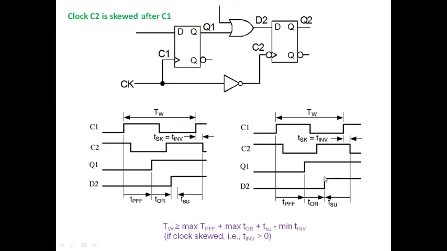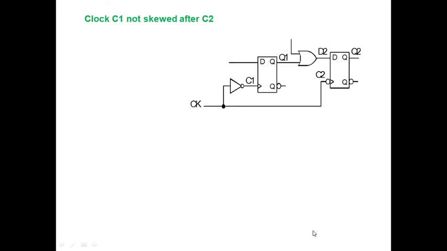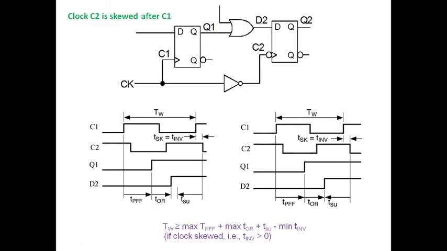This is the original one actually, and this is because of the addition of TINV. That TINV you can find out here. So in order to find the actual value of TW, I need to definitely subtract TINV. So that is the concept if C2 is skewed after C1.